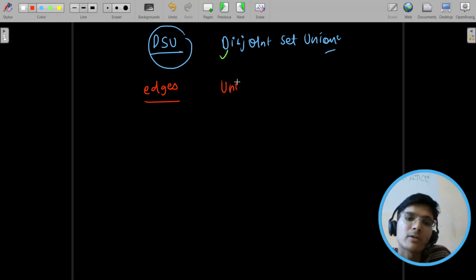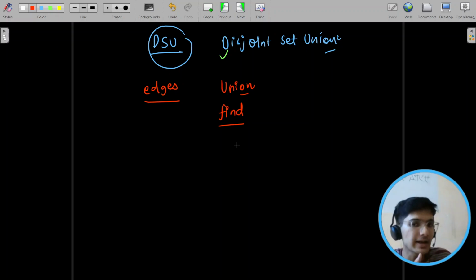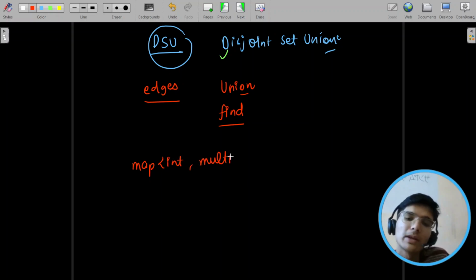There's a union function, there is a find function for finding the parent, right? And what we do is find the ultimate parent, or super parent you can say, for every node. And we can group on the basis of that super component, right? Then we will maintain a map of int comma multiset, because the values could be repeated as well. Multiset of int mp.